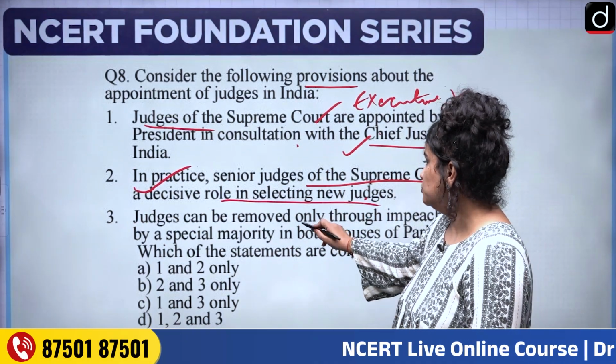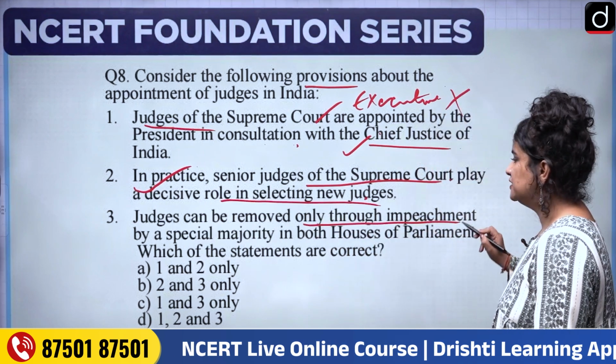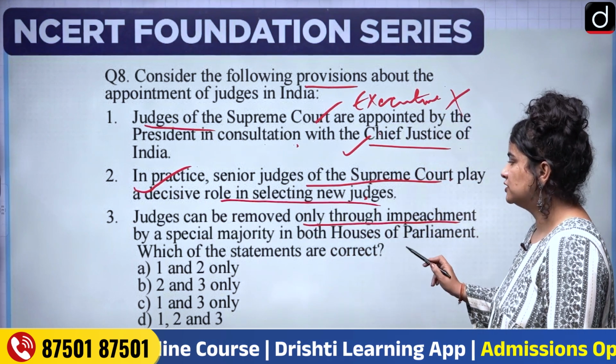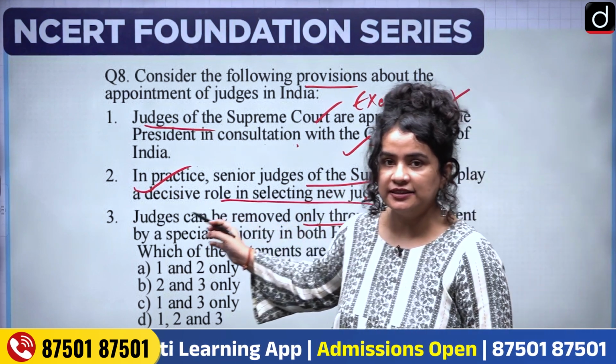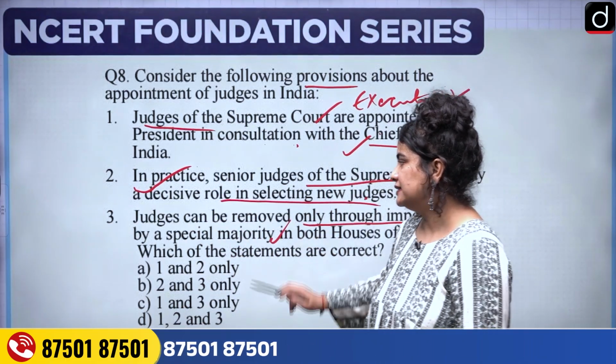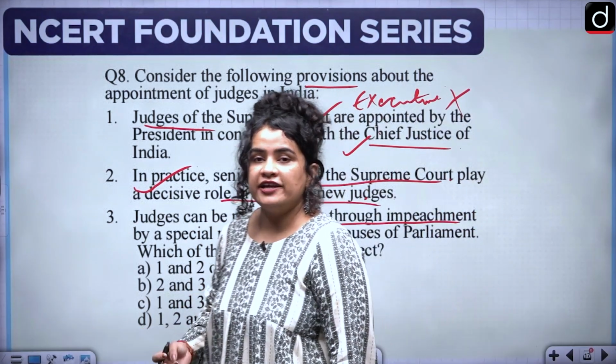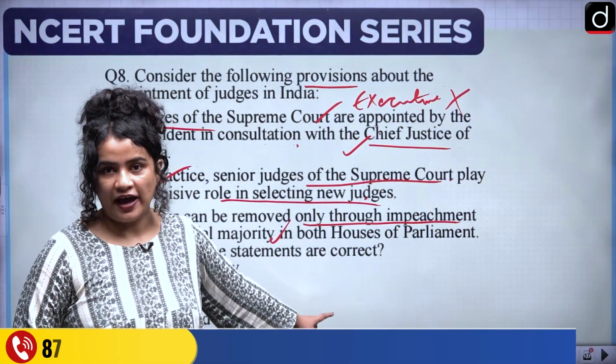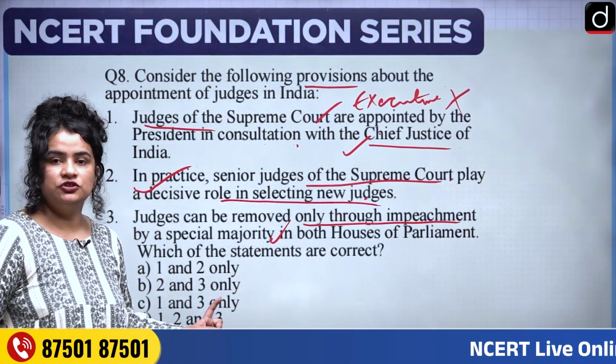Third, judges can be removed only through impeachment by a special majority in both houses of the parliament. We've just discussed it a couple of minutes ago. This is absolutely correct, and hence this also forms a very major contributing factor to the independence of the judiciary.